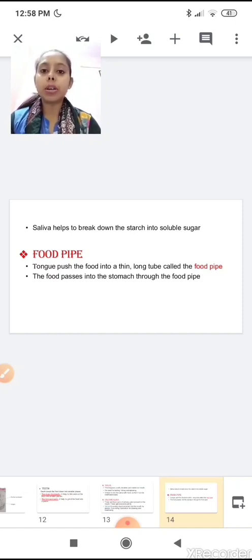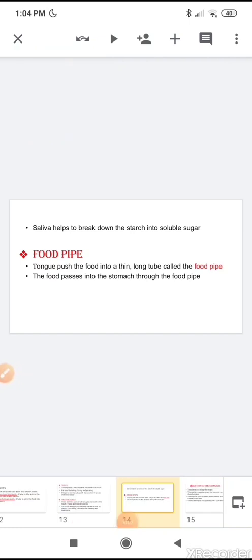The tongue pushes the food into the thin long tube called the food pipe, and the food passes into the stomach through the food pipe. Children, now you know that food from the mouth passes into the stomach through the food pipe.